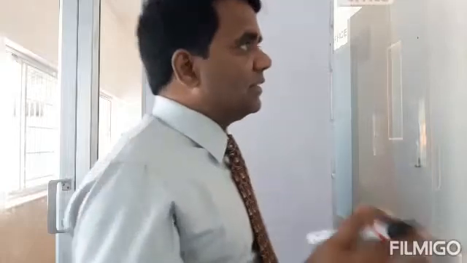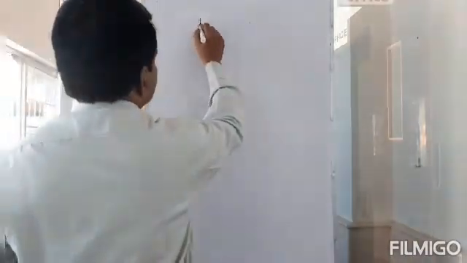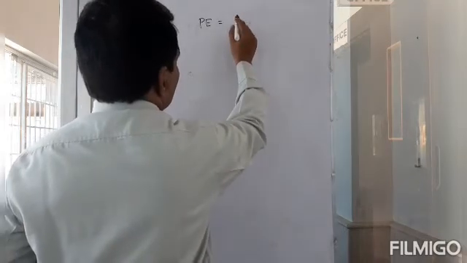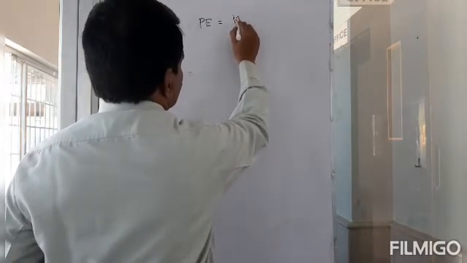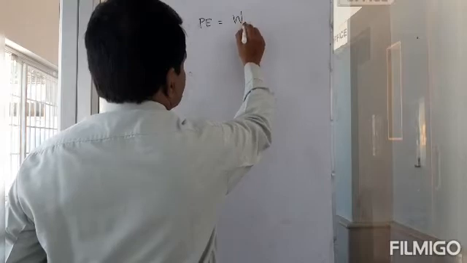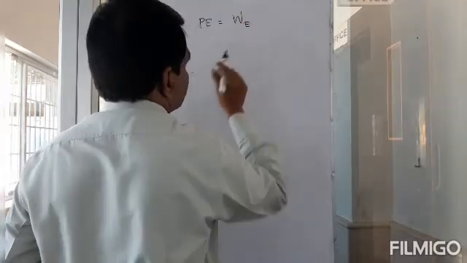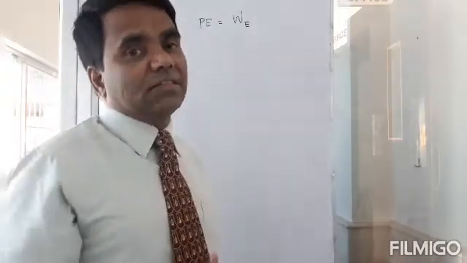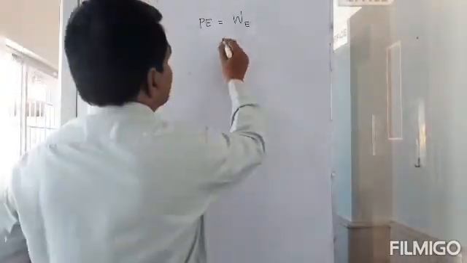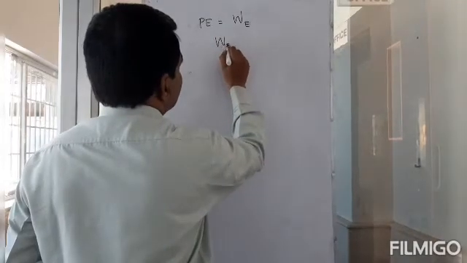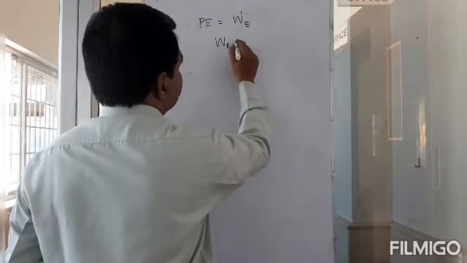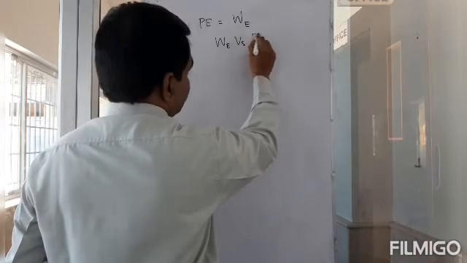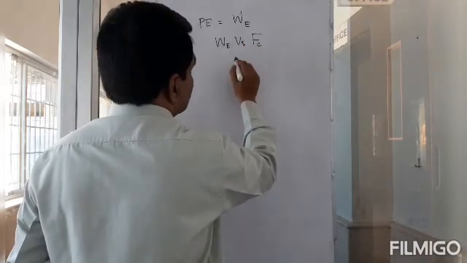Let's define it like this: potential energy is equal to the work done by the external force against the conservative force without acceleration. So work done against a conservative force without acceleration.